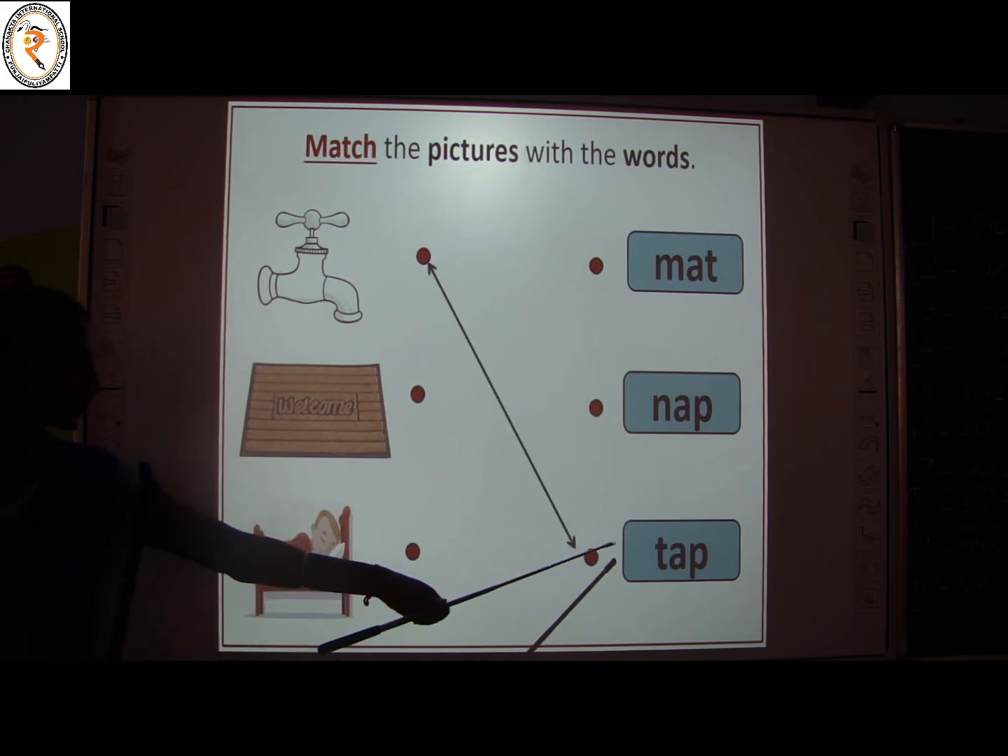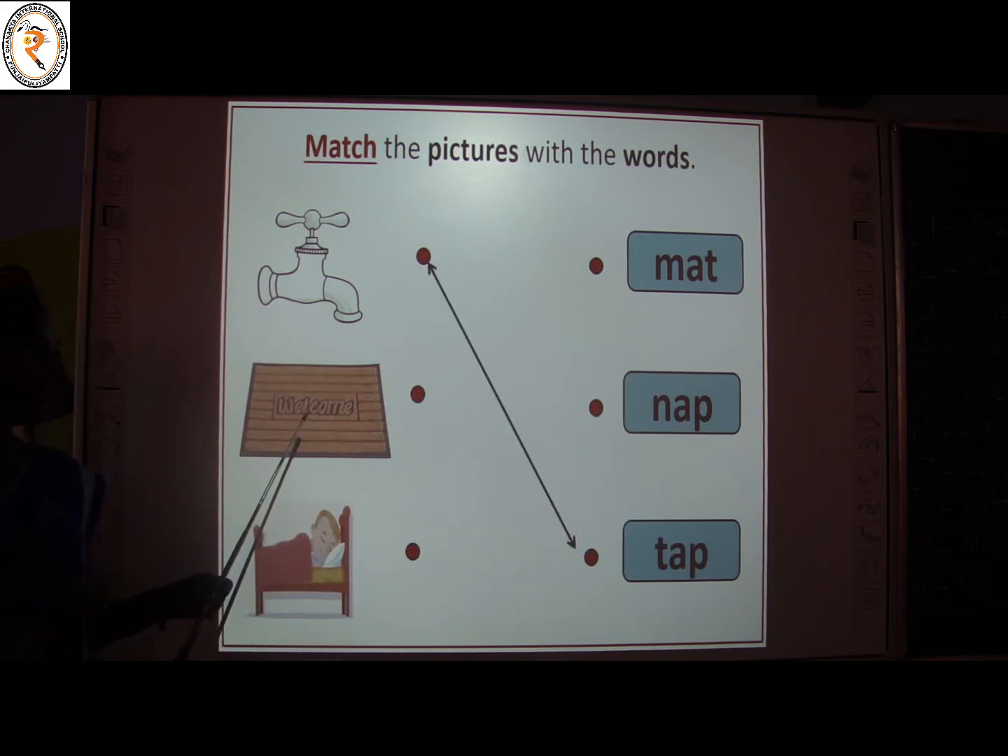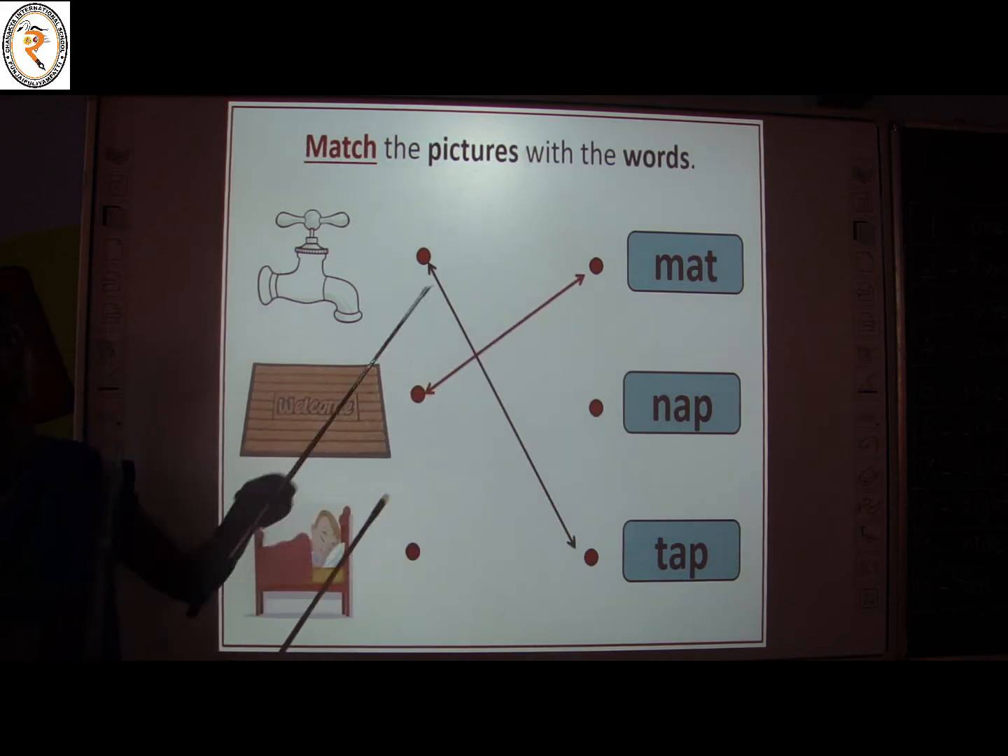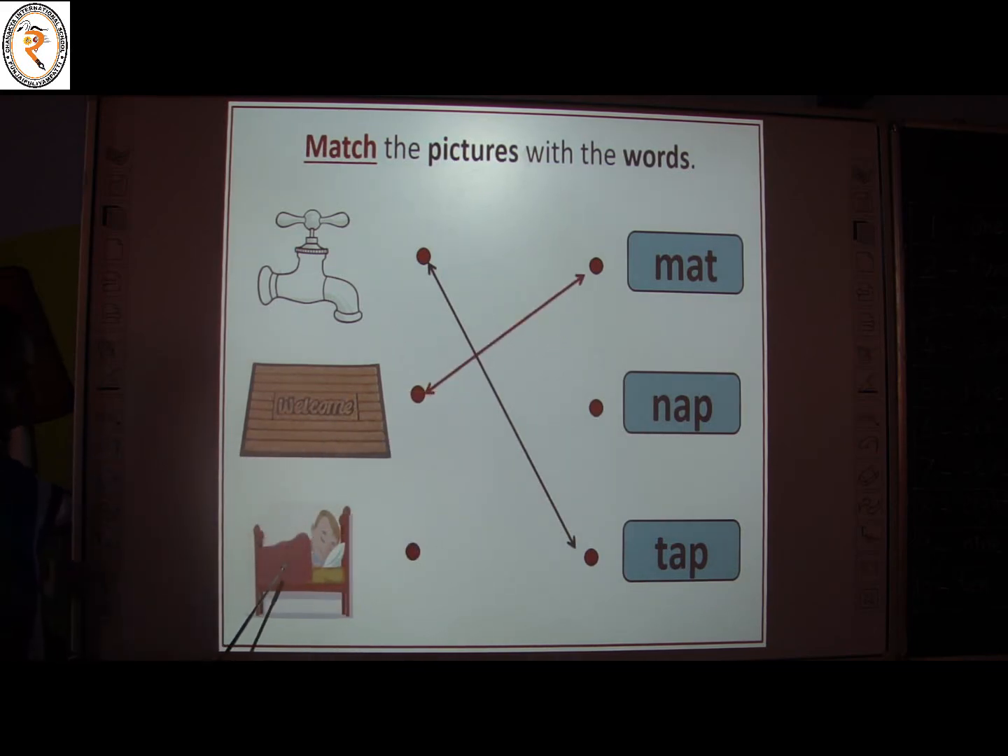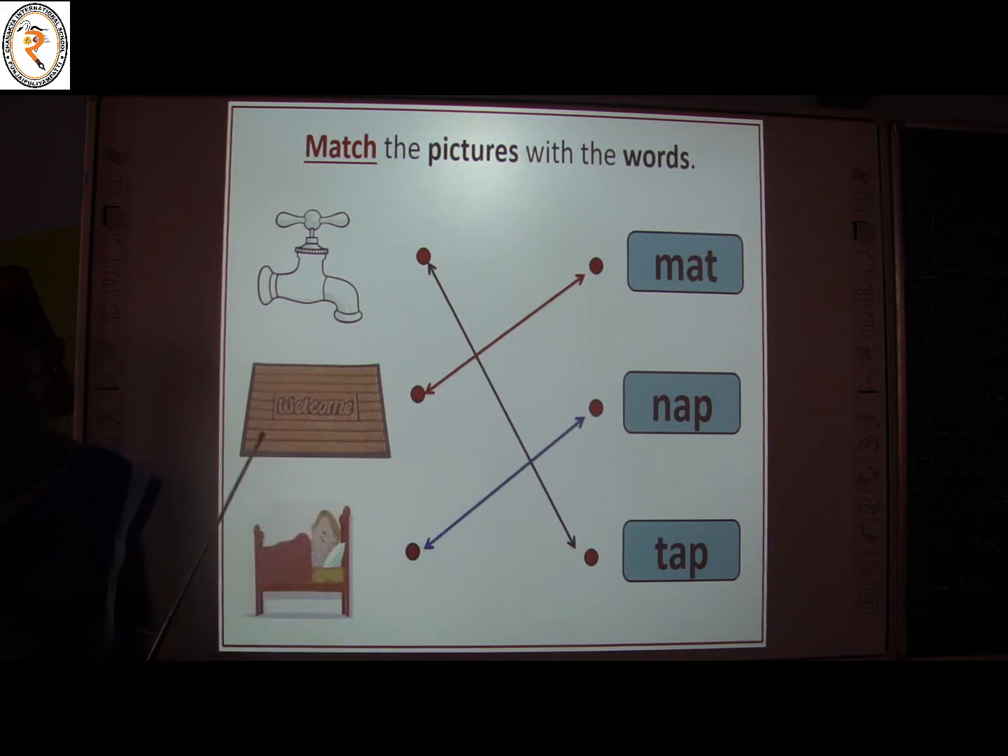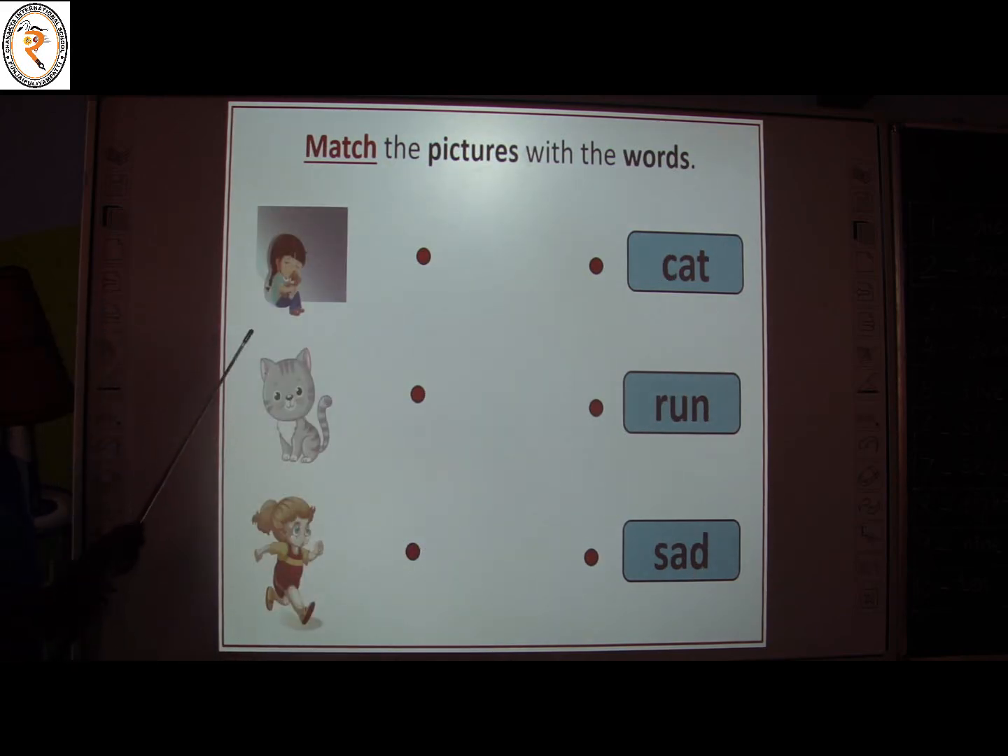Very good. The last one. What is it? Mat. Where is the word mat on the right side? Very good. Here, the first word. Move on to the last one. Which word is apt for this picture? The word nap. Where is it? Yes, the second one.